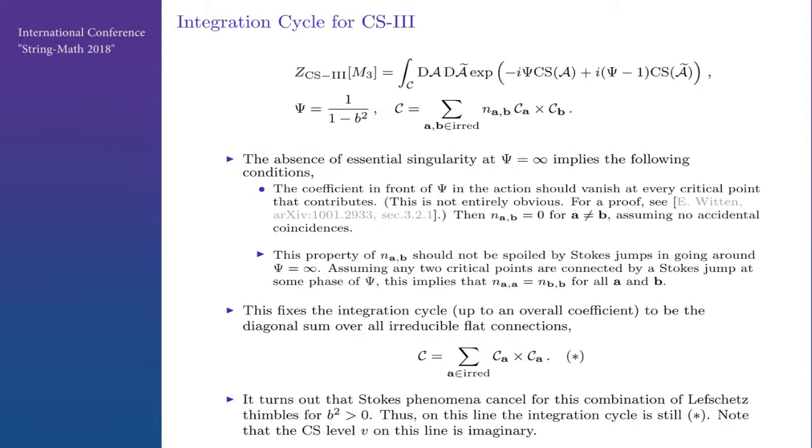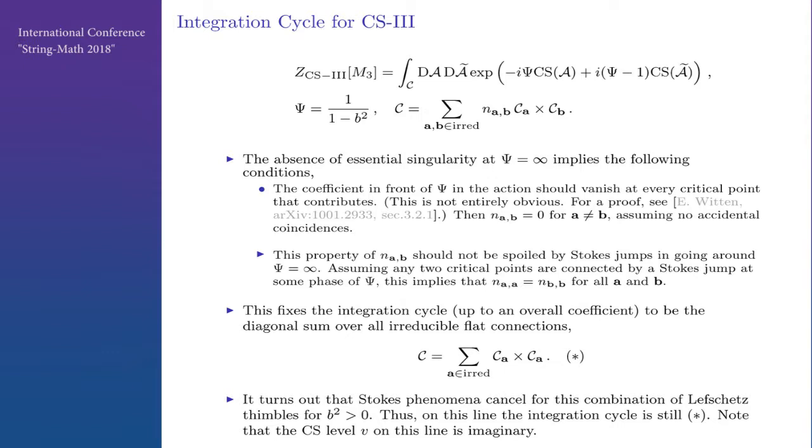The absence of essential singularity at psi equal to infinity implies the following conditions. First, the coefficient in front of psi here, which is minus Cs of A plus Cs of A tilde, should be 0 at every critical point. That is not entirely obvious because you could think that maybe just the real part of psi times this thing is always negative, so it's always decreasing at every Stokes chamber. But in fact, you cannot reach that. A Stokes phenomenon will always create an exponentially growing contribution if you have non-zero action in some Stokes chamber.